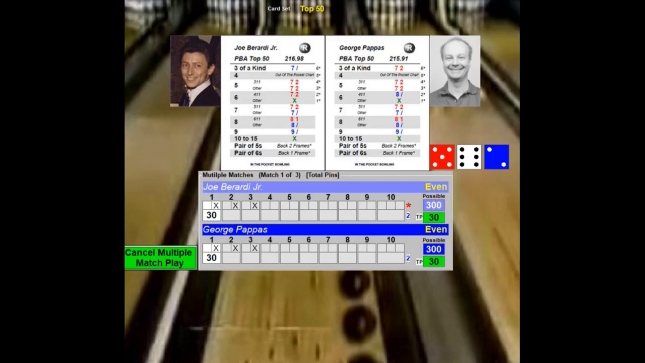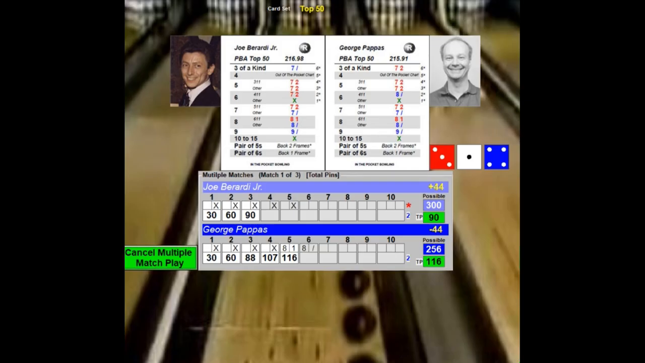Pappas throws a 5-6-2 for a strike. On 4, he throws a 6-2-4. That's 14. That's a strike. Berardi throws a 5-4-6. That's 15. That's a strike. On 5, throws a 4-1-5. That's 10. That's enough for a strike. Pappas throws a 1-1-6. The first mistake, and it's Pappas's open frame.